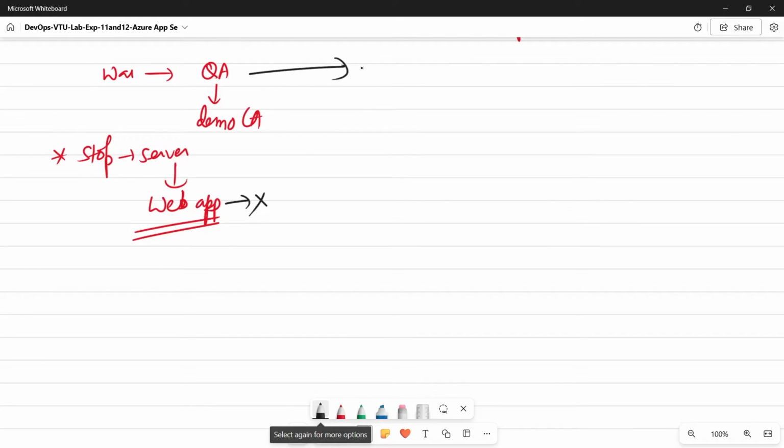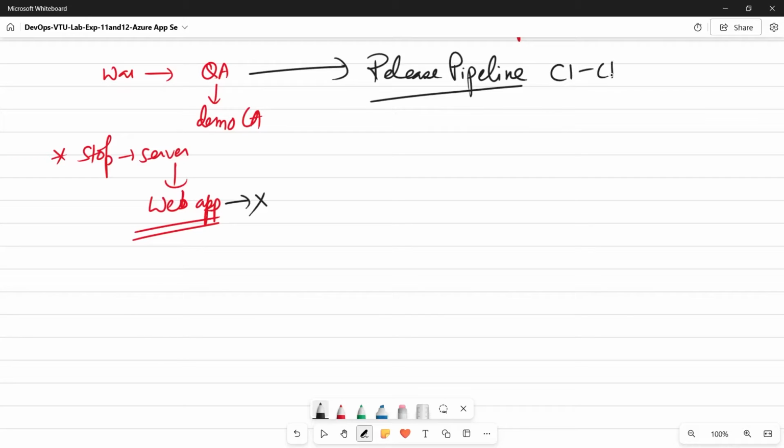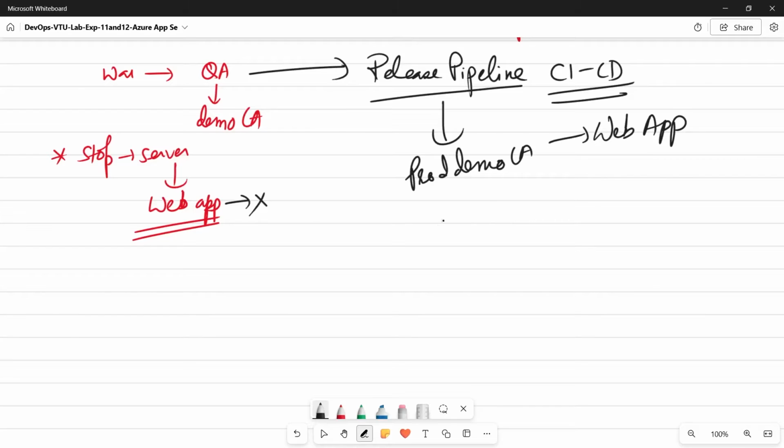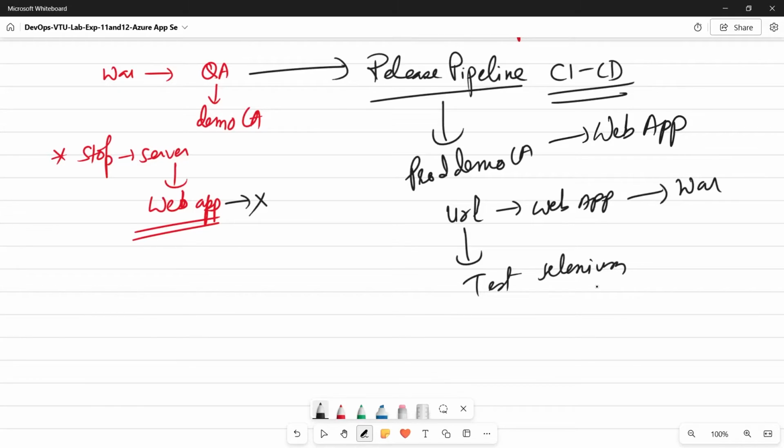Now we'll create one more release pipeline so that we complete the whole CI/CD project, and this will be in the prodDemoCA, the web app that we created in experiment number 11. Then we will validate the URL. We will see the web app here, which is actually the var file. After that, we will test it using Selenium. This is what we will do now. And within 2 days, I will be uploading the manual also. So stay tuned for that also.